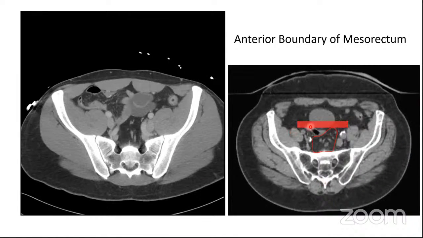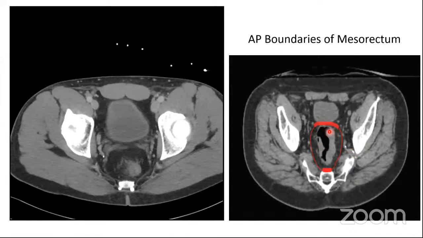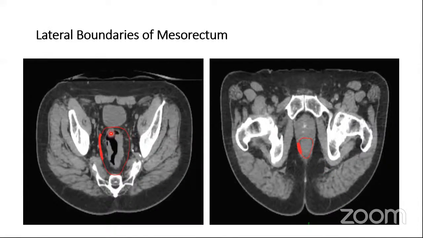Anteriorly, in the upper pelvis where you have the vessels, you're going to take a 7 mm margin around the vessels and exclude out the bowel. And as you go down into the pelvis, you will have your anterior pelvic organs. So you remain behind these, and that will form your anterior border of the mesorectum. And posteriorly, you have to be abutting the sacral vertebra. So you are just adjacent to the sacral vertebra, that is your posterior border. And laterally, the lateral border is along the mesorectal fascia.